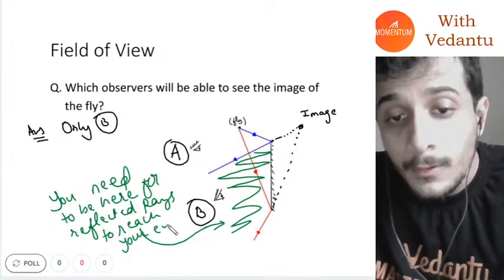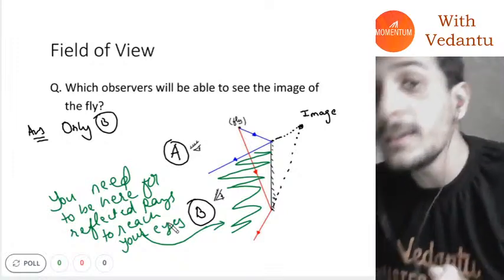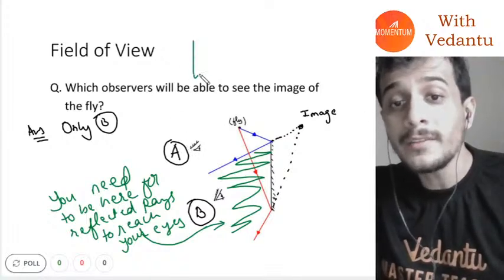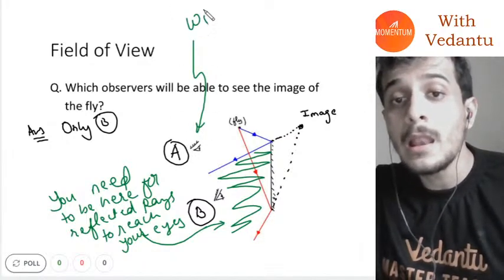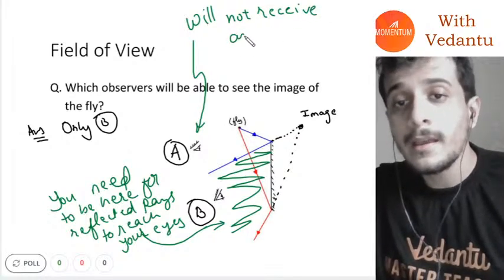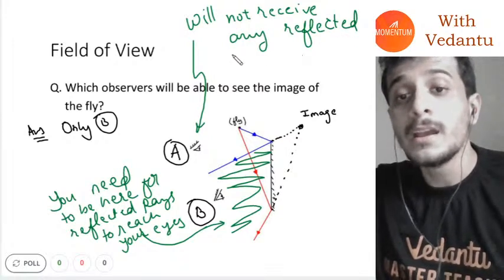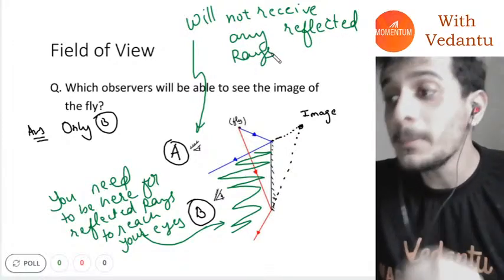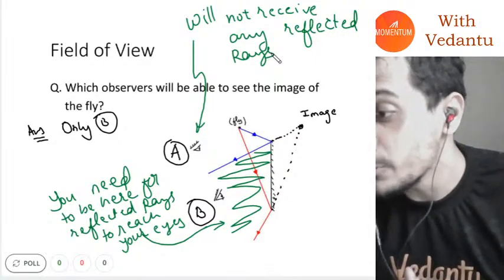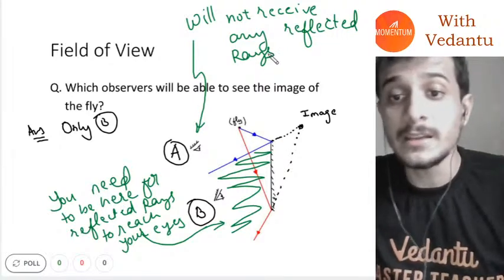Your eyes. And you can only see the image if reflected rays are going into your eyes. This person will not receive any reflected rays, so therefore he will not be able to see the image of the object. He will not be able to see the image of the object.